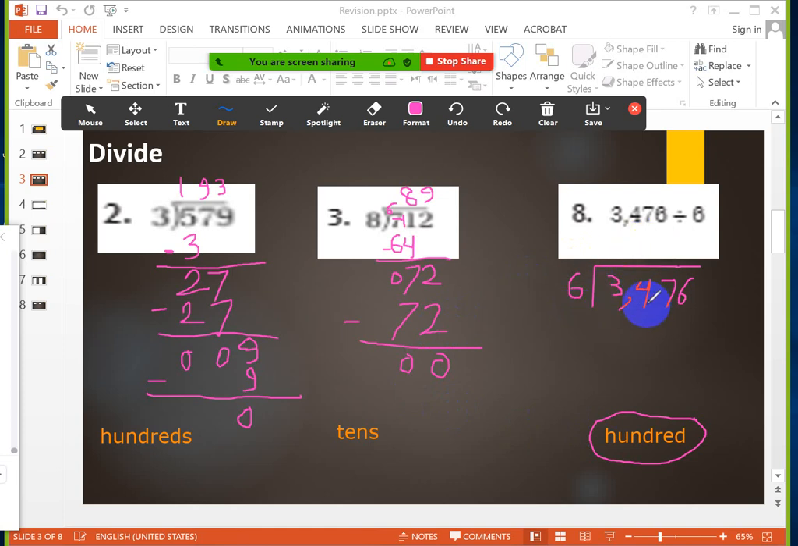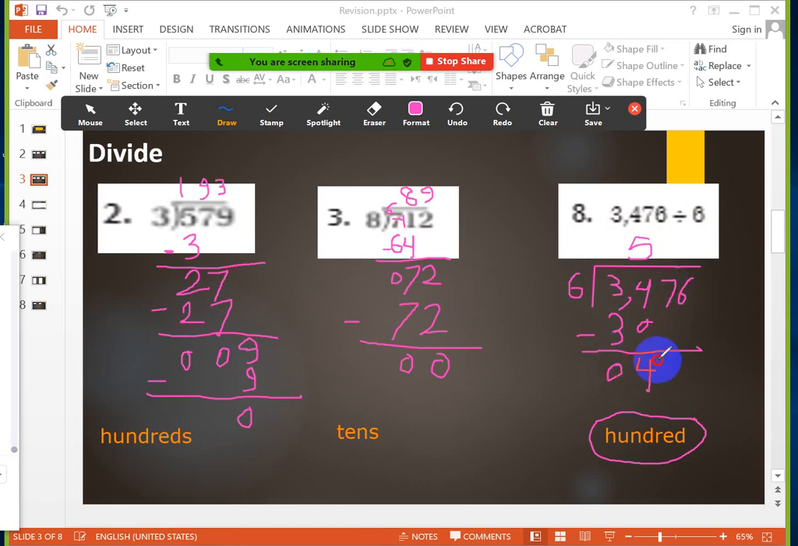Now, 34 divided by 6. What is the number that I will multiply with 6 that will give me the closest answer to 34? It will be 5 in the hundreds. Okay, very good. Now, 5 multiply 6 equals 30. Let's subtract. 4 minus 0 equals 4. 3 minus 3 equals 0.